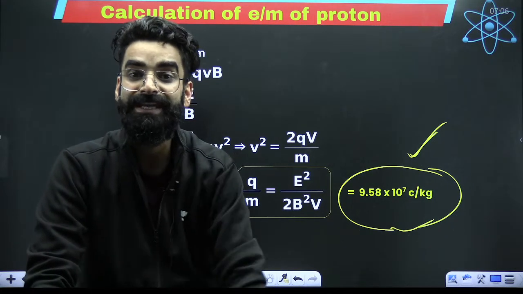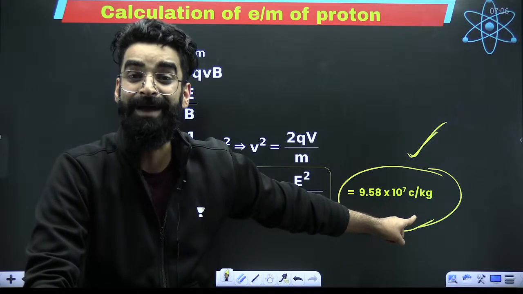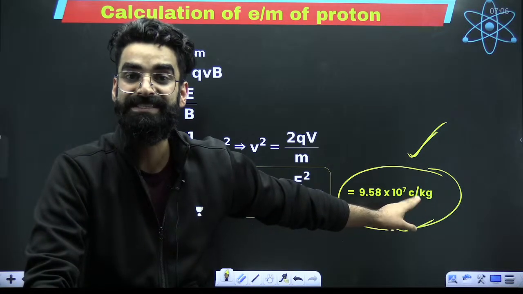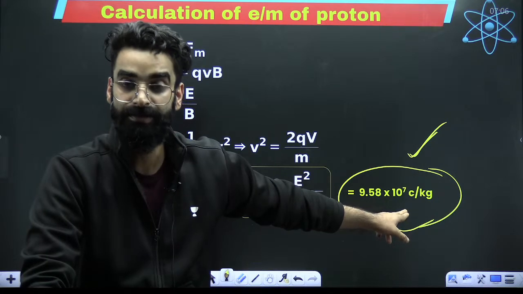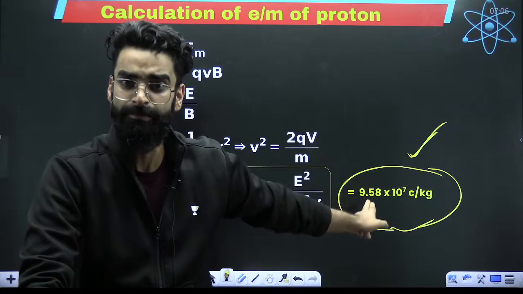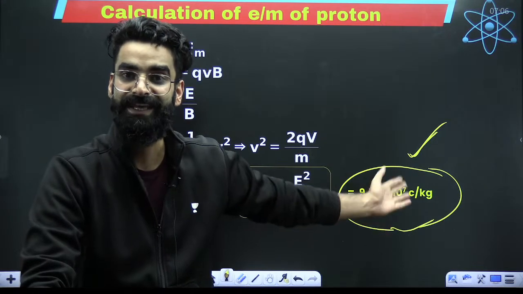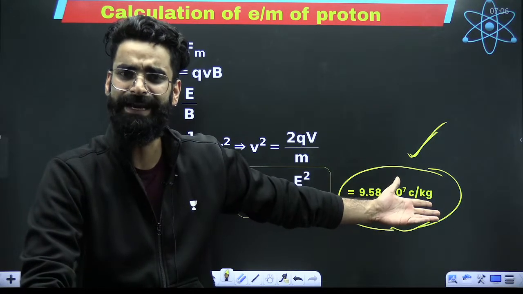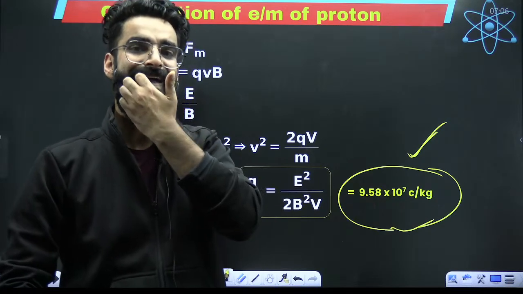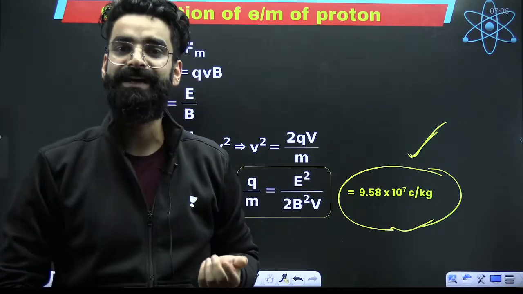So on changing the gas, will the E by M ratio of anode rays be same or different? It will be different. Because this is the E by M when your anode rays are made up of H positive ions. If you change the gas, your anode rays will be made up of some other positively charged ions.